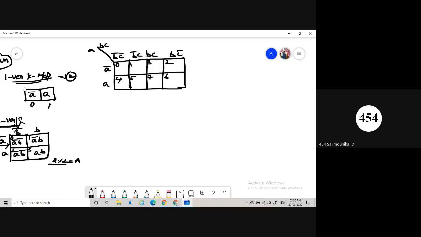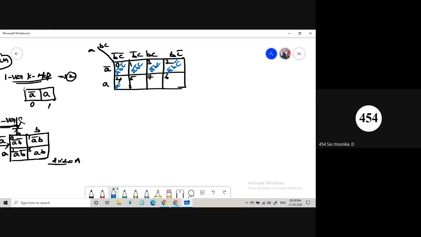The first box is A bar B bar C bar, then the second box is A bar B bar C, then the third one is A bar B C, then A bar B C bar. What about this one?